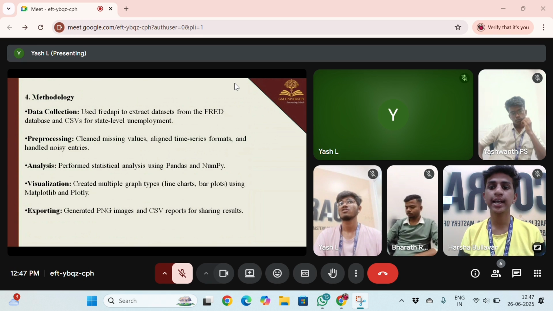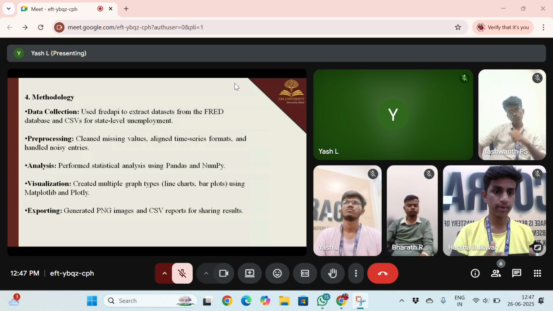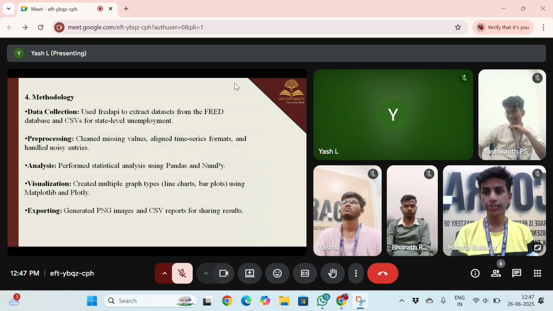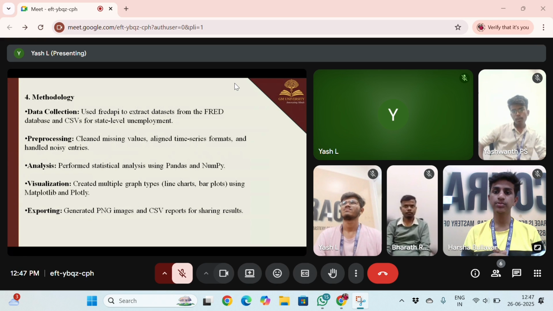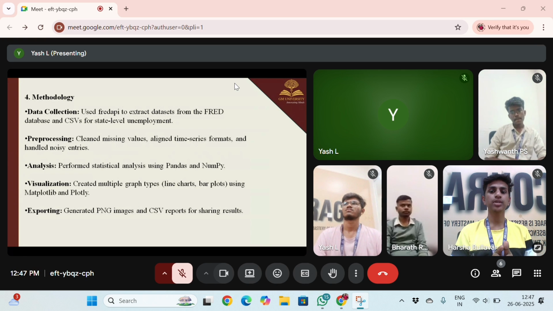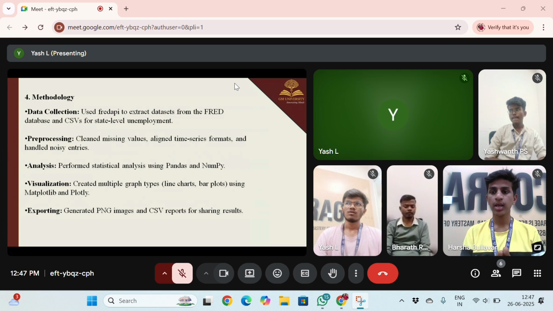Analysis: performed statistical analysis using pandas and numpy. We have performed statistical analysis by using pandas and numpy. And visualizations: created multiple graph types like line charts and bar plot graphs using matplotlib and plotly.